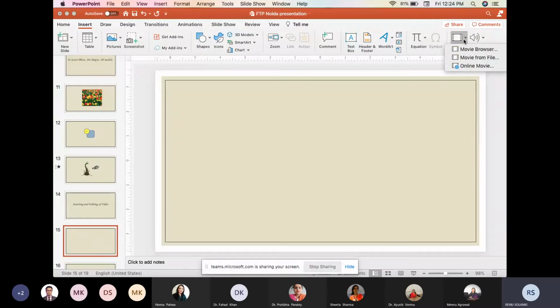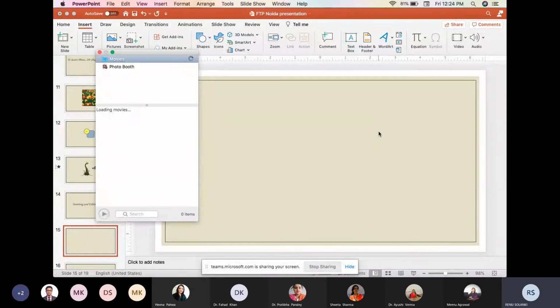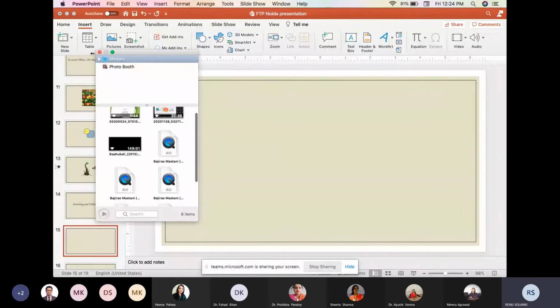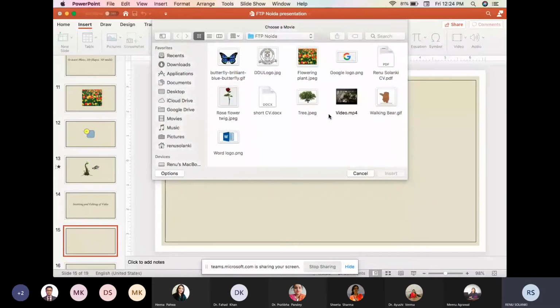For inserting the video, it is giving me the option Movie Browser. It will show all the videos which are available in the system. Let's see, it is loading the movies. So these are all the videos available within this system. And then the second option, that is Movie from File, let's see how it will work.